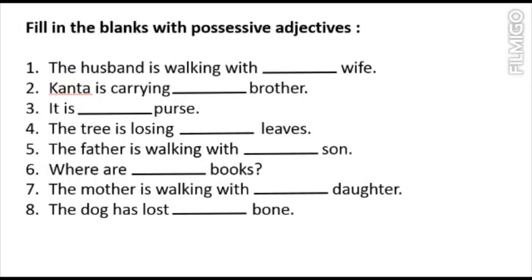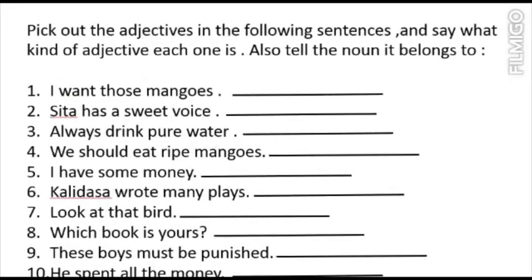So I hope you all have understood how to fill in the possessive adjectives. Now come to the next question. The next question is, pick out the adjectives in the following sentences and say what kind of adjective each one is, and also tell the noun to which it belongs.